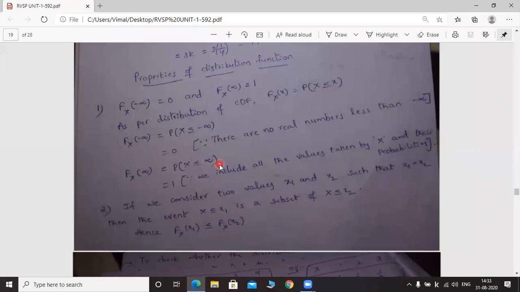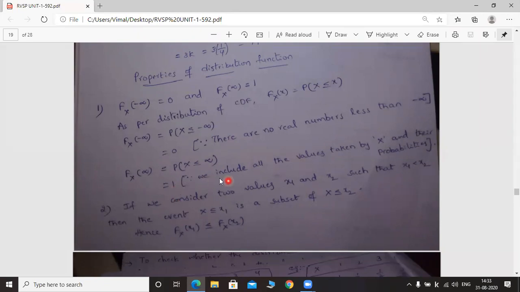Capital X less than infinity means there are some numbers less than infinity. So that's why there is corresponding probability which is nothing but 1, because sum of the probabilities is 1. That's why sum of all the probabilities is 1 only, no? That's why you have to write 1 here.